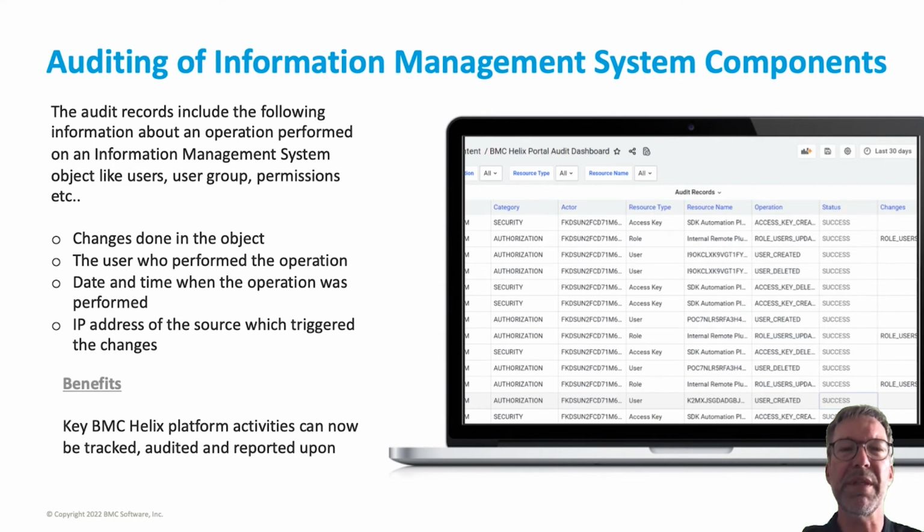In terms of the portal side, we'll be consuming that Information Management System component. For any CRUD operations in Information Management System on objects, like users, groups, access keys, any change will be logged from the user's perspective, with a date and timestamp, into this audit service. An out-of-the-box audit report will be available for viewing the Information Management System audit transactions. Users can filter down to customize the report and view the required data.